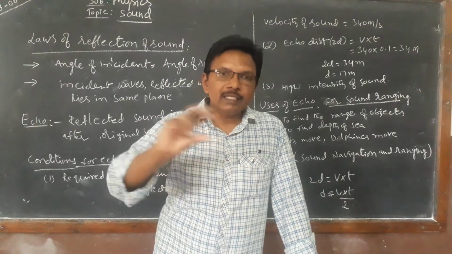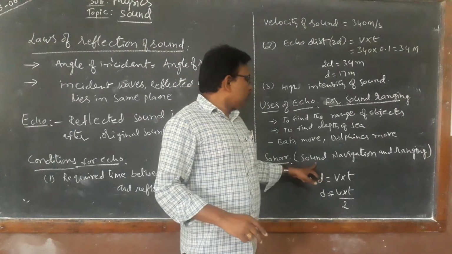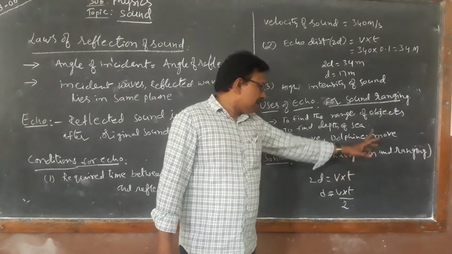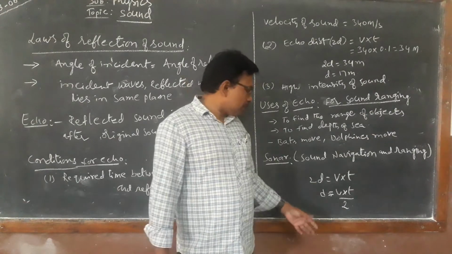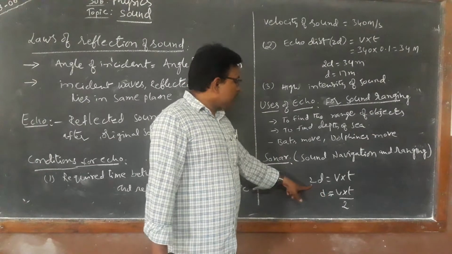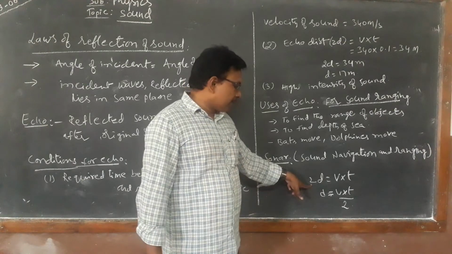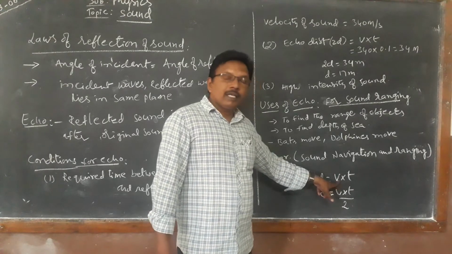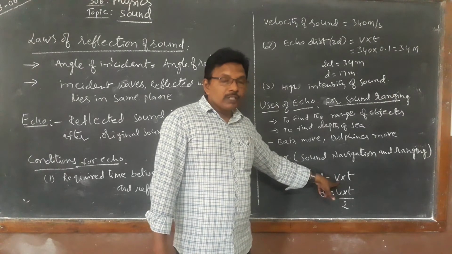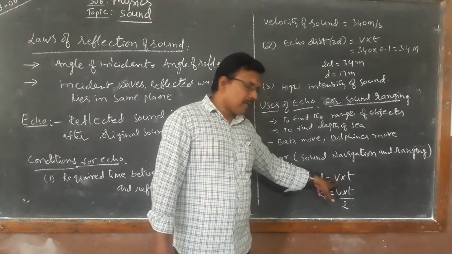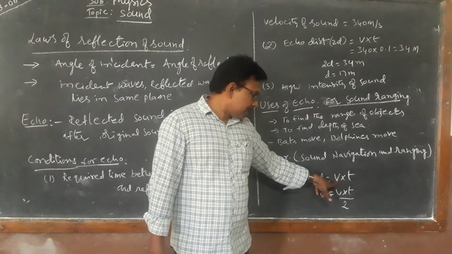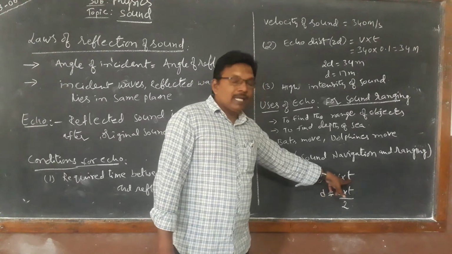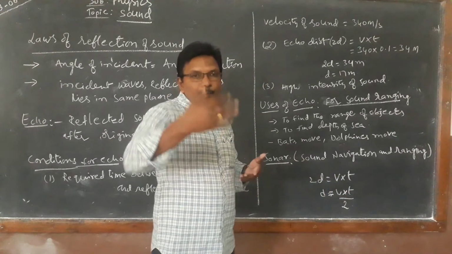To find the range of an object, naval people use sonar, sound navigation and ranging. What is the formula? 2d, because the echo goes and comes back. 2d is equal to velocity into time. The velocity of sound in water is approximately 1400 meter per second. Into the time taken, which they measure for the sound to come back.